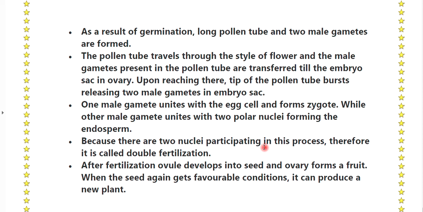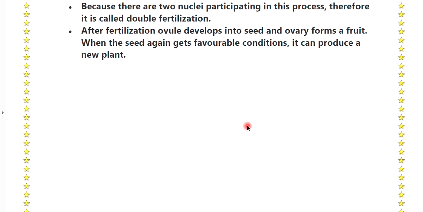After fertilization, the ovule develops into the seed and the ovary forms the fruit. When the seed again gets favorable conditions, it can produce a new plant.